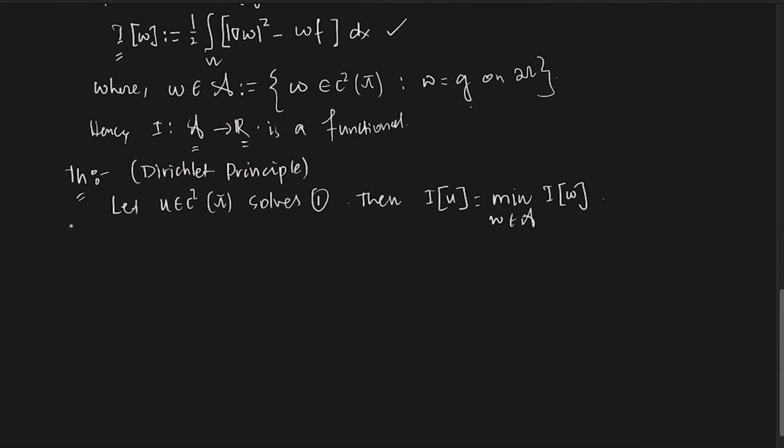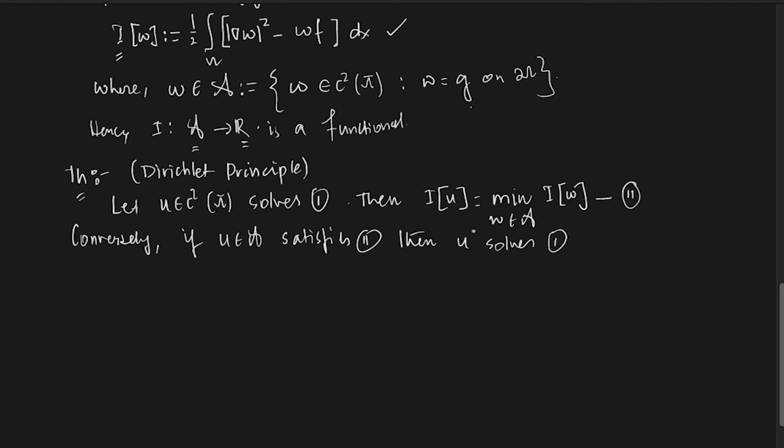There is a converse part also, and this is very important. Conversely, if u is in A and satisfies, let us call this thing 2, that I of u is the minimum, satisfies 2, then u solves 1. Very important, and a very exciting thing.